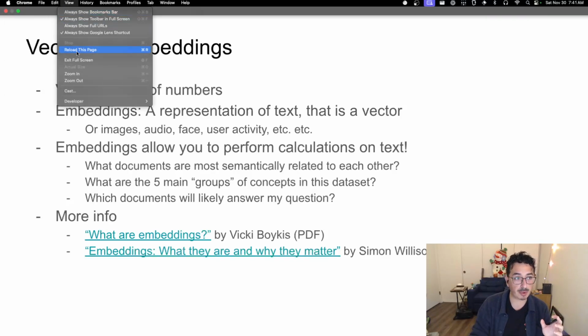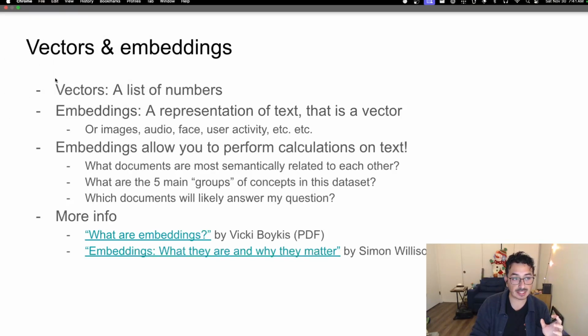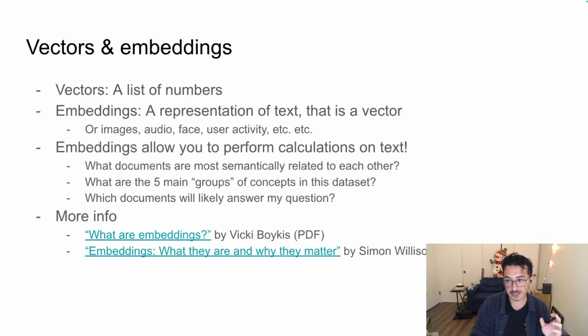I won't talk much about how these vectors or embeddings are made, although there are 2 resources that I highly recommend if you want to dig deeper into the math and the real world applications of embeddings. The first one, What Are Embeddings, is a PDF by Vicki Boykis, who's actually at Mozilla now. It goes deep into the math and implementation behind embeddings and how these models are trained.